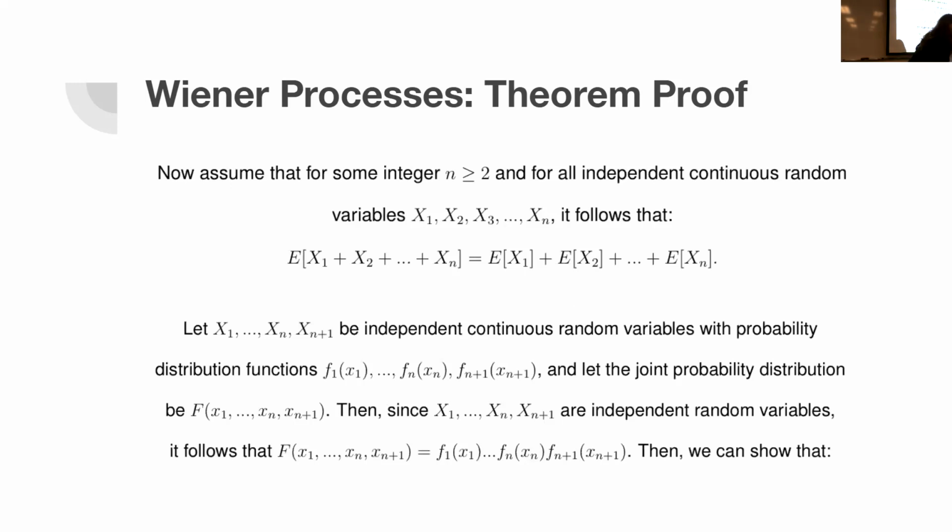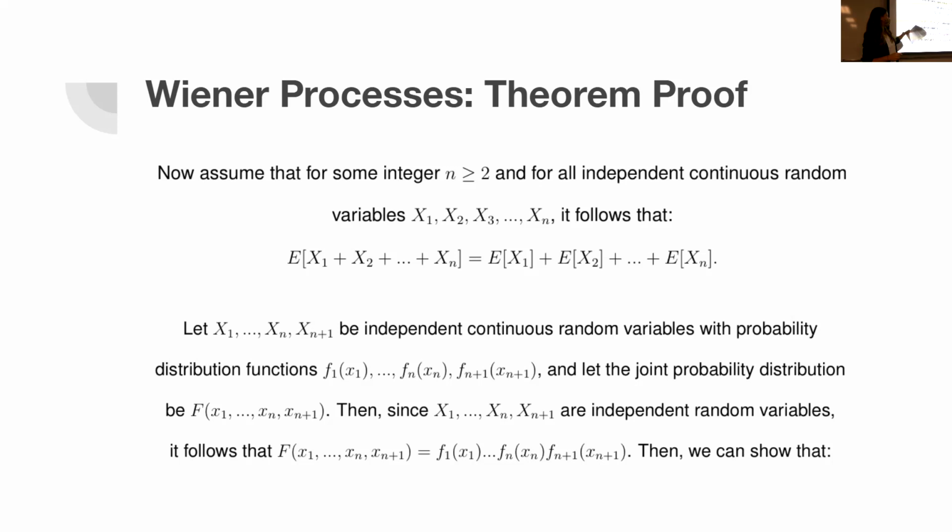But this continues, because since we proved the base case, now we would like to do, as Chloe said, an induction hypothesis and an induction step. So for the induction hypothesis, previously we proved it for n equals 2. That's why we had x and y. And we're going to prove it for all n greater than or equal to 2. We're going to assume that the idea is true for all up to n. And then what we need to prove in our induction step is that this is true also for x n plus 1.